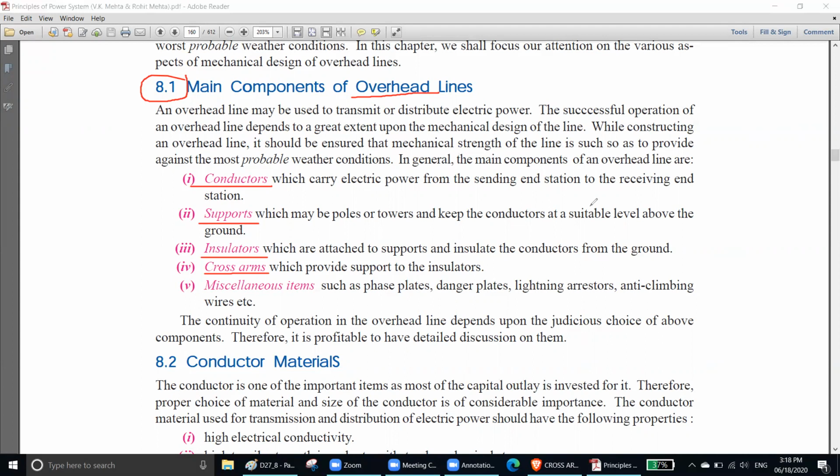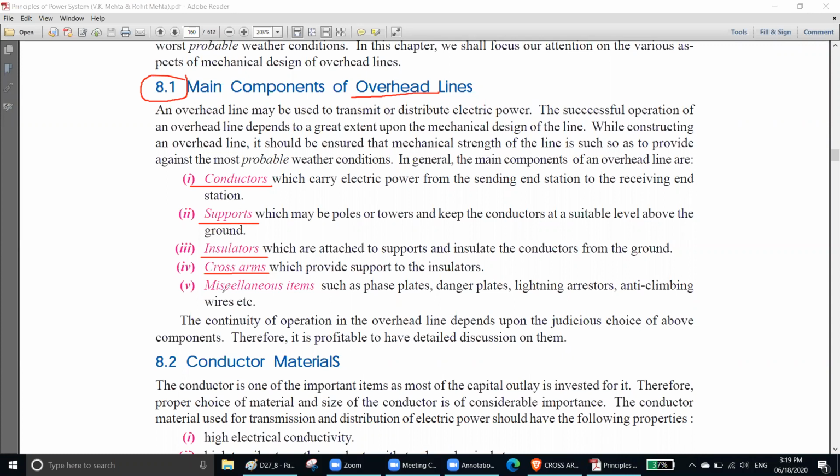Remember, more distance is better. If you keep your conductors separated with a big distance, it is good. But there is a problem as well, because if you keep your conductors separated with a great distance, that means you need bigger cross arms. Bigger cross arms means heavier structure. Heavier structure means more money you have to spend.